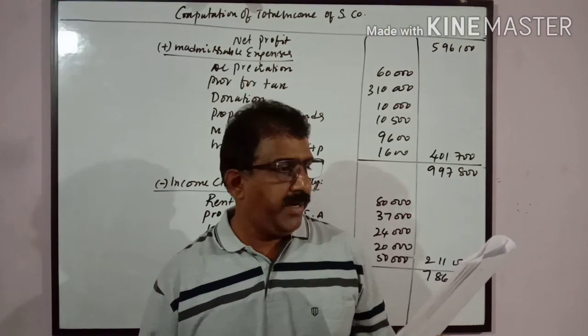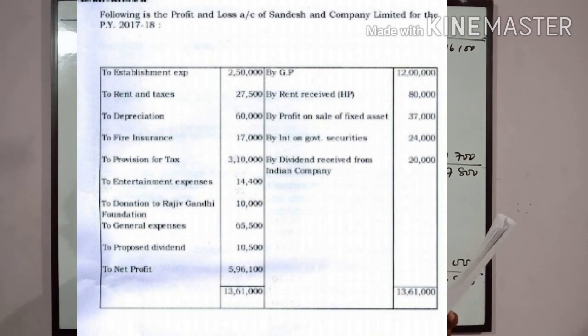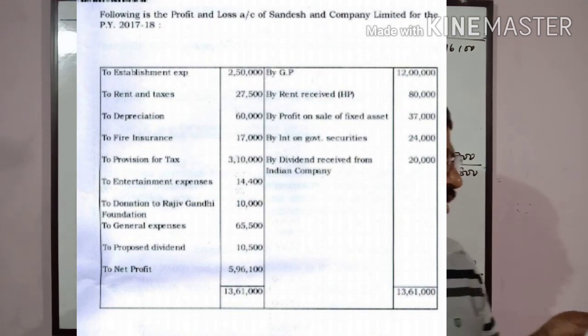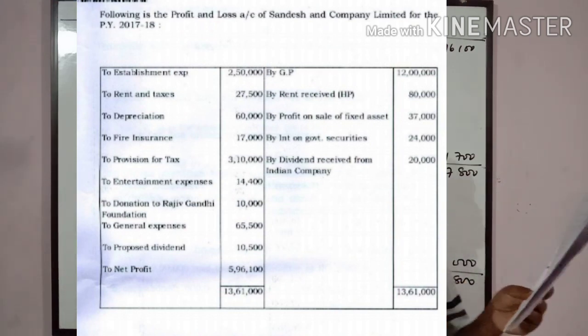The question number 10. The following is the profit and loss account of Sandesh and Company Limited for the previous year 17-18. Establishment expense 2,50,000, rent and taxes 27,500, depreciation 60,000, fire insurance 17,000, provision for tax 3,10,000, entertainment expenses 14,400, donation to Rajiv Gandhi Foundation 10,000, general expenses 65,500, proposed dividends 10,500, net profit 5,96,100.